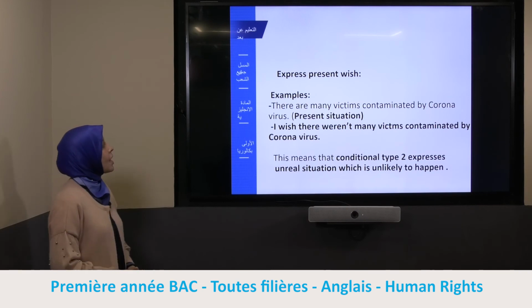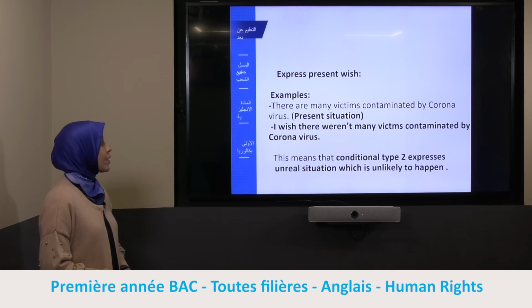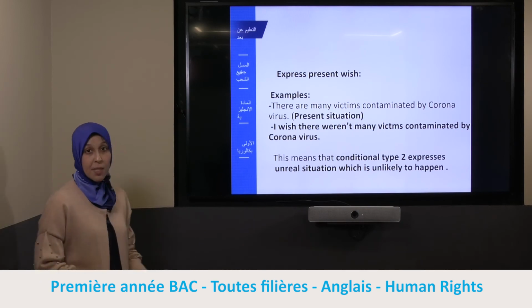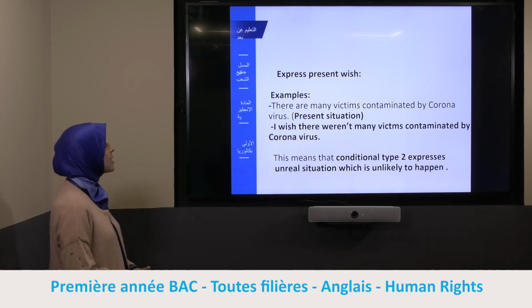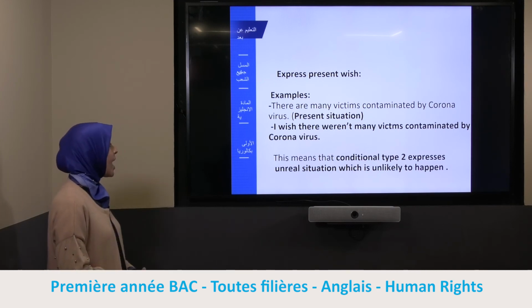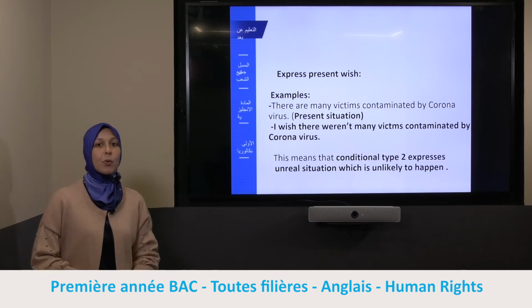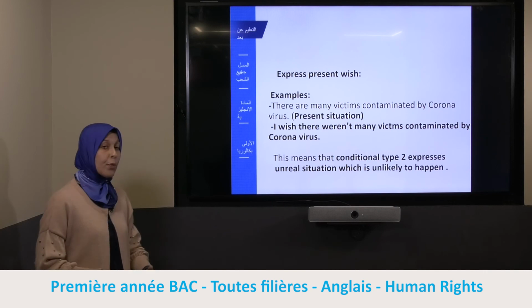Now we are going to see how to express a present wish. Example: there are many victims contaminated by coronavirus. This is a present situation. I wish there weren't many victims contaminated by coronavirus. This means that conditional type 2 expresses a real situation which is unlikely to happen. And this leads us to talk again about a present wish.